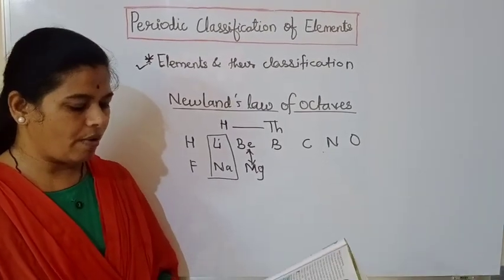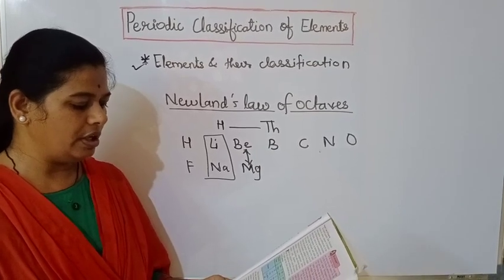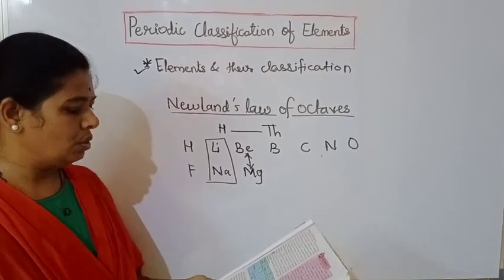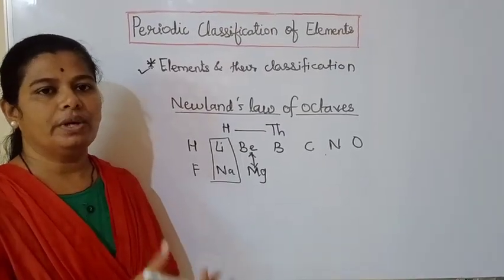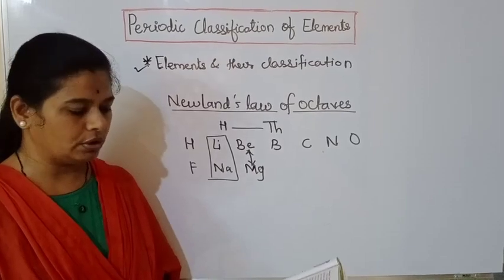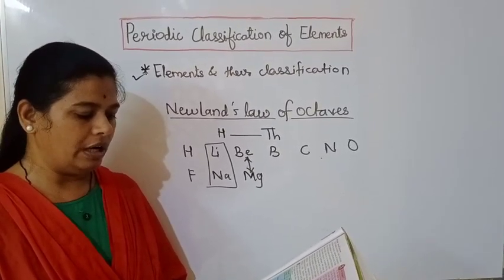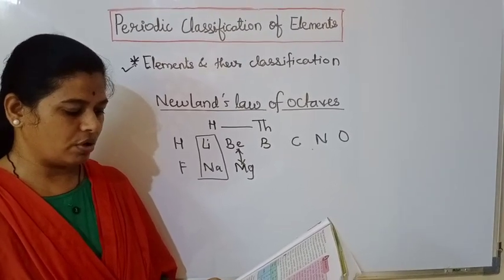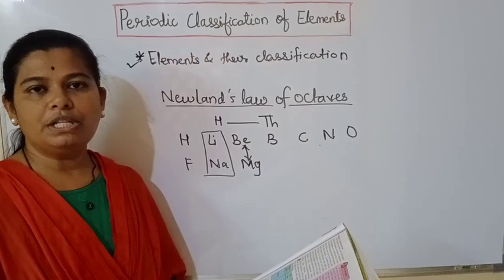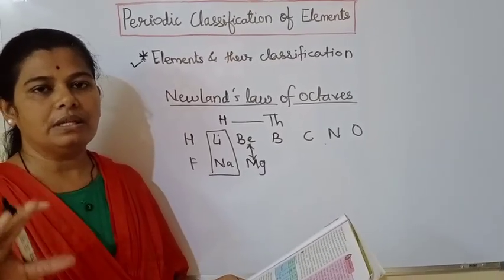Many limitations were found in Newlands' octaves. This law was found to be applicable only up to calcium. So Newlands' law was not a successful one. It proved successful only for some of the elements. Newlands fitted all the known elements in a table of 7 by 8, that is, 56 boxes. Whatever elements were known at that time, he tried to fit those elements in certain boxes.